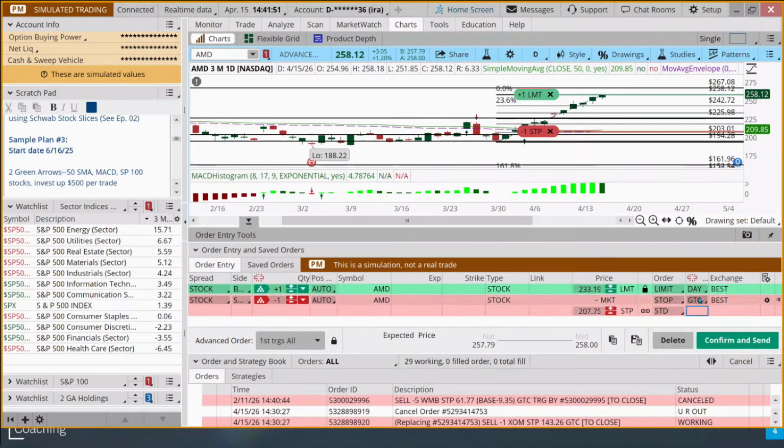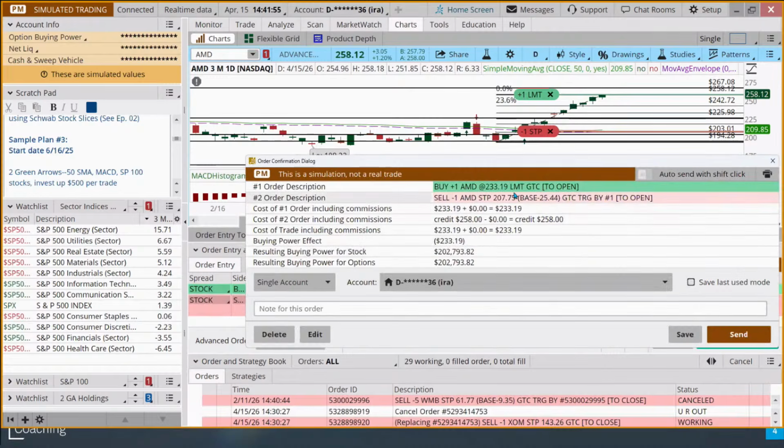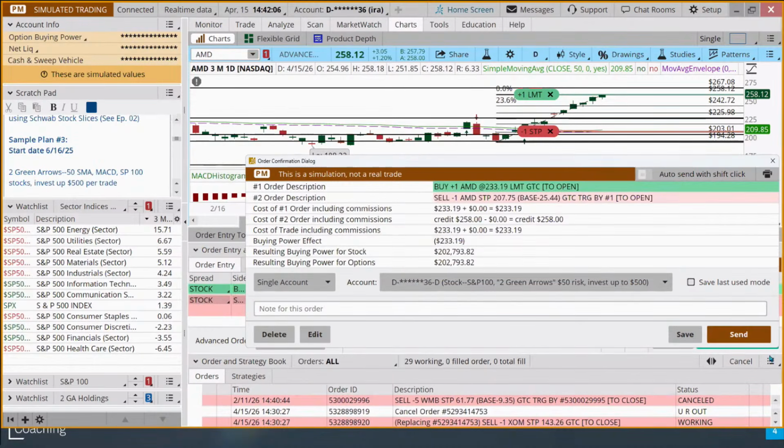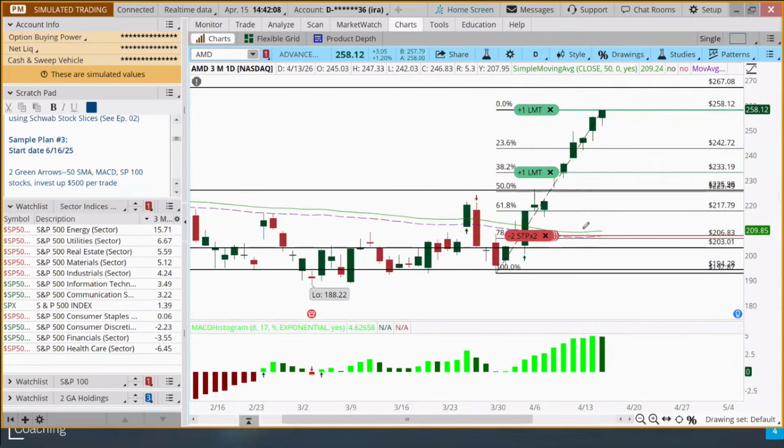Day order. Good till canceled. One more share. Confirm and send. And so this one, we're trying to get that 38% retracement pullback. If and when that order fills, it'll activate the stop at the same place the other stop is. We'll put this in our green arrow group, send that order off. Now I've got two orders sitting on AMD.